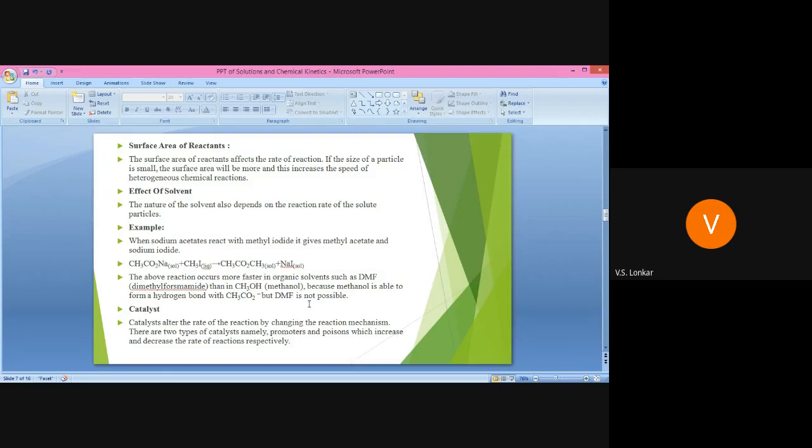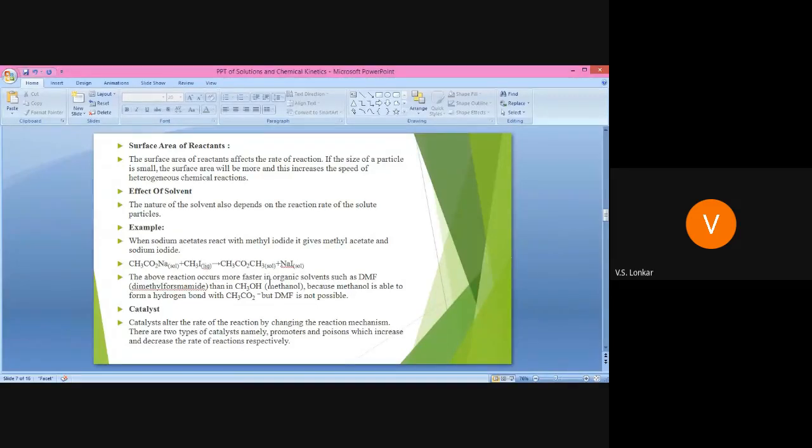Not in methanol, because methanol is able to form hydrogen bond with CH3CO2 minus, but DMF is not. See here, this is the ethoxide anion. If we use the solvent methanol, then in that case methanol is able to form hydrogen bond with the ethoxide ion, and we do not get the desired product. But if we use the solvent DMF, in that case DMF is not able to form hydrogen bond with the ethoxide ion, and we get the product methyl acetate.